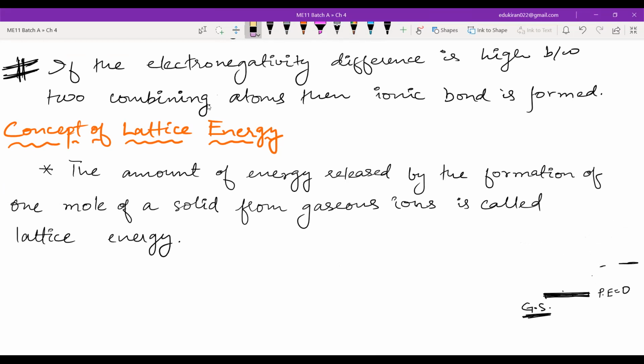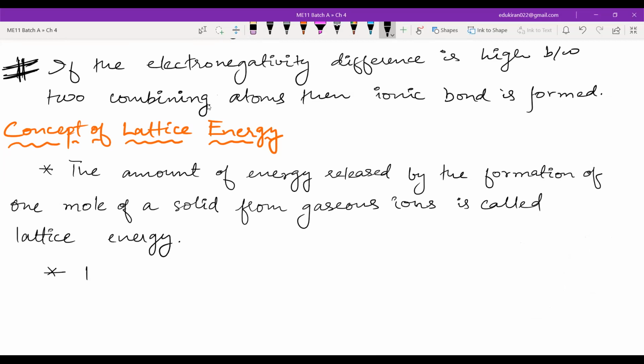we use whatever method is there to calculate some energies. You wanted the energy required to go from ground to first floor, but what did you do? You calculated the energy released if you throw something from first floor to ground floor. Now here we want to calculate the amount of energy released, but that is not possible. So what do we do? We break the solid.